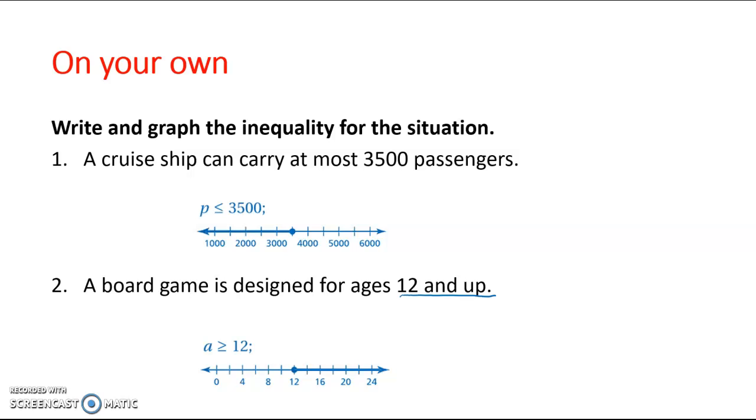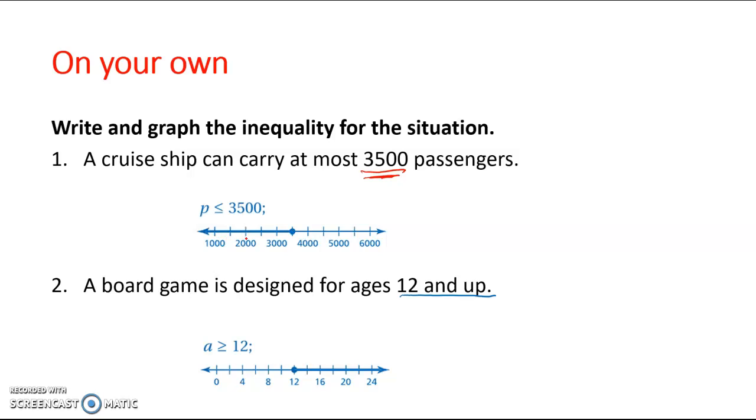So let's go over the answers real quick. A ship can carry at most 3,500 passengers. So the most amount of people that ship can carry is 3,500. All right, so I'm going to find 3,500 and I'm going to plot a closed circle, because it can be 3,500. It just can't be anything more. If it was less than 3,500, then I would use an open circle. But since 3,500 can be included, it's going to be a closed circle.